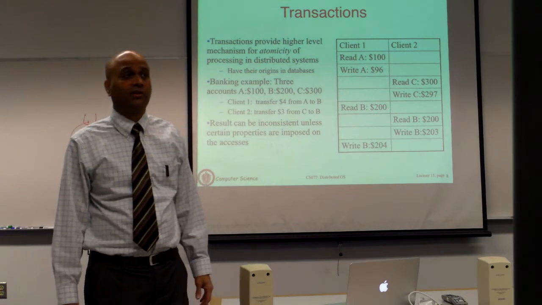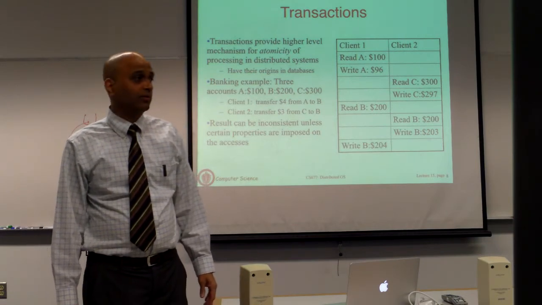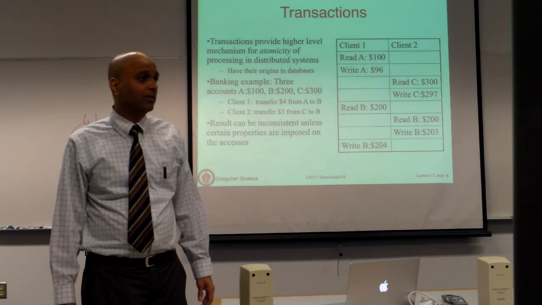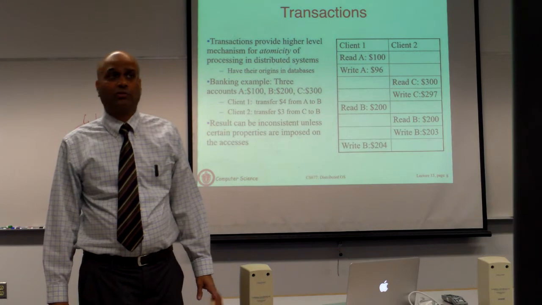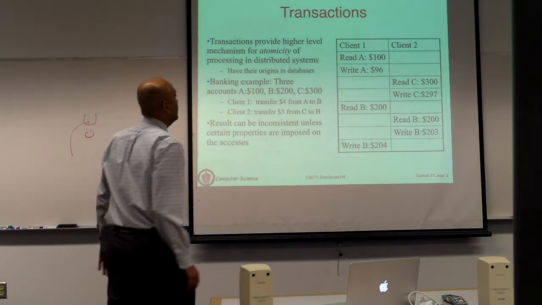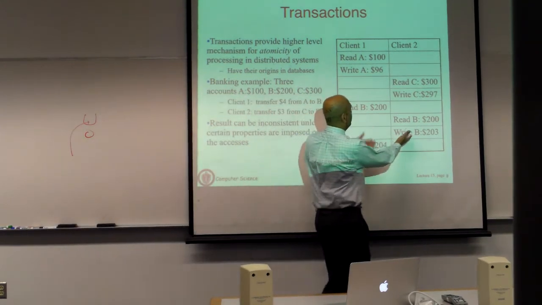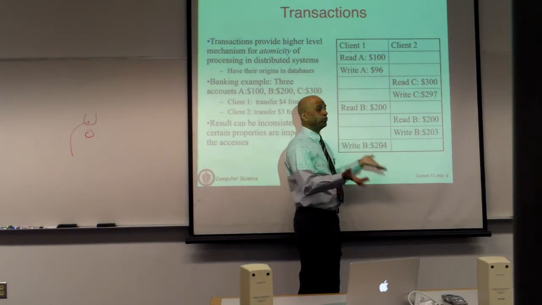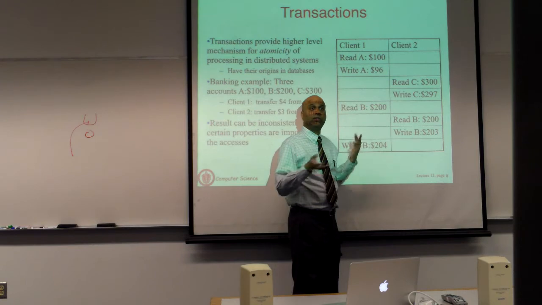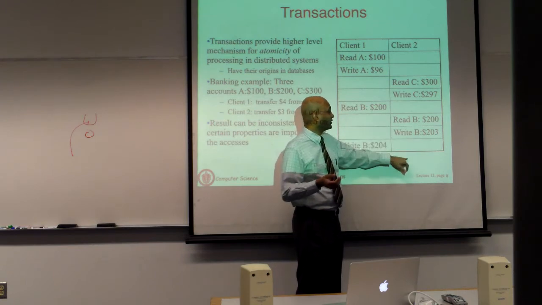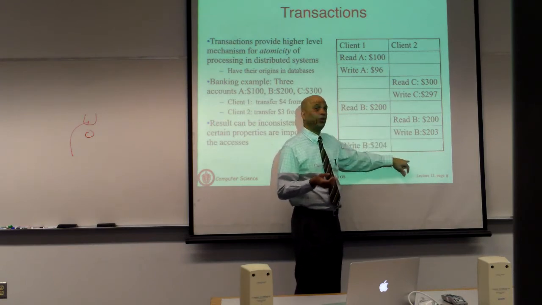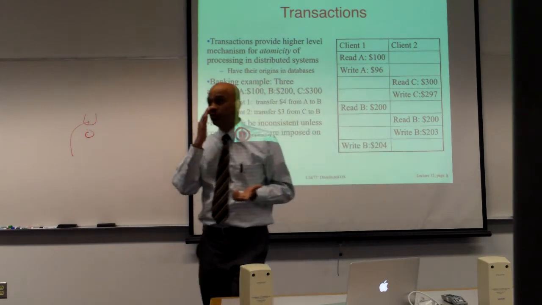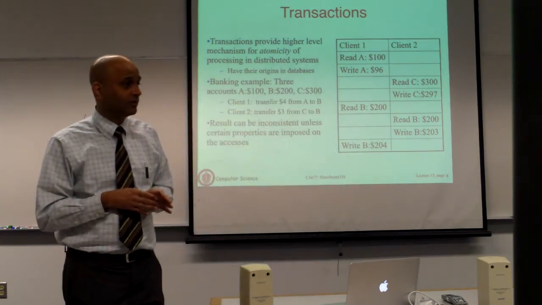Because there were concurrency problems. Is that clear? What's happened? It's clear why this has happened, because these instructions end up overwriting one another. They should have happened sequentially, but both of them read the value and then they overwrote one another. If this instruction had occurred after this, you would have ended up with 204. In none of these two cases would you have ended up with 207, which is the right answer.